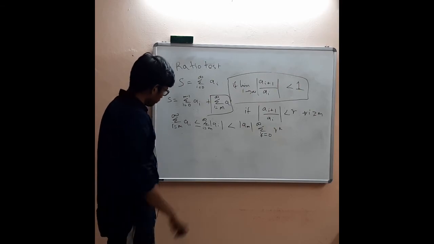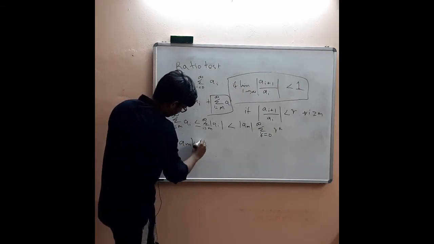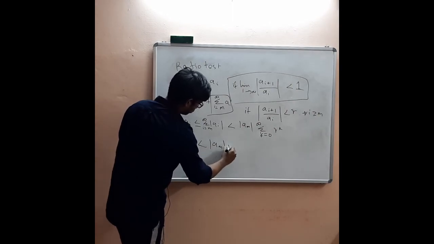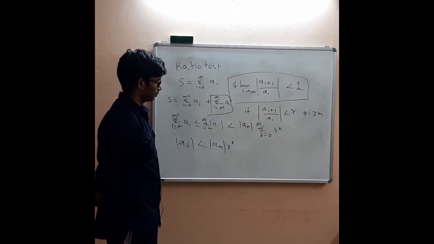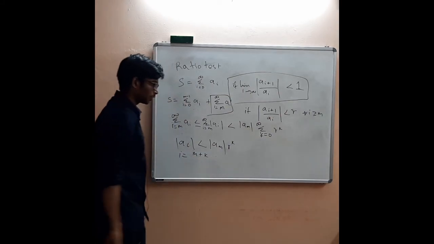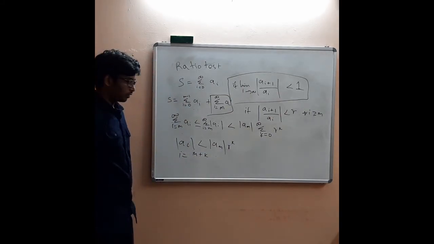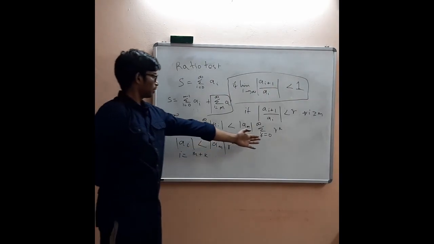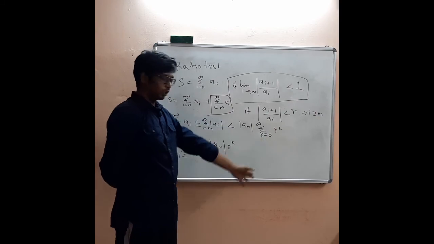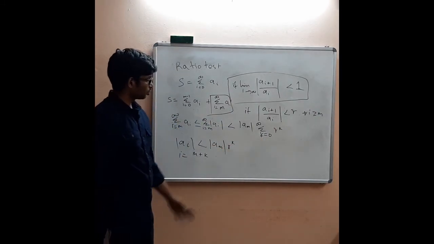Because what we have seen is that mod of a_i is less than mod of a_M into R to the power k, where i is equal to M plus k. This is what we have seen. Hence the equivalent expression is here. At every value I am substituting the corresponding inequality, so we are getting this term.